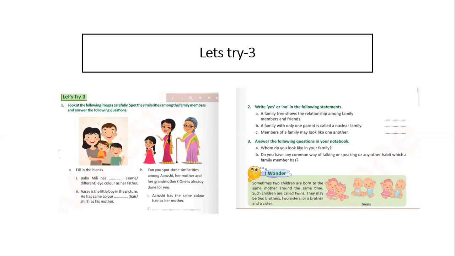These kids are called twins. They are called identical twins when they are looking the same, and when they are looking different they are called fraternal twins. Okay, so here the twins have the same taste, same features and everything. Identical twins have the same resemblance.